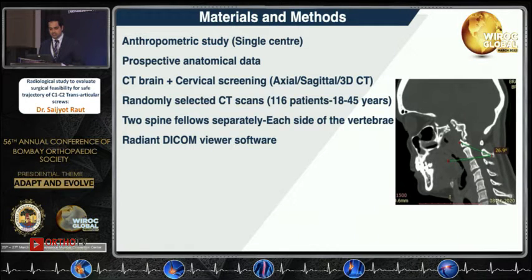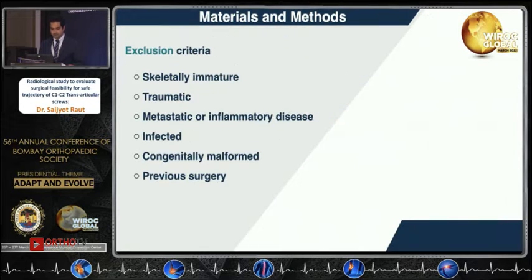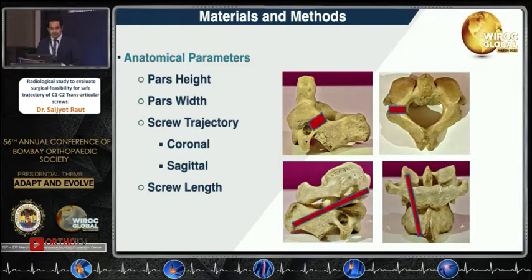Two spine fellows separately, on each side of the vertebrae, did the measurements, and measurements were done on RadiAnt DICOM viewer software. Exclusion criteria for this study were skeletally immature patients, traumatic, metastatic or inflammatory diseases, infected, congenitally malformed or previously operated patients. So the anatomical parameters we studied were pars height, pars width, screw trajectory, which was coronal and sagittal, and the last was screw length.